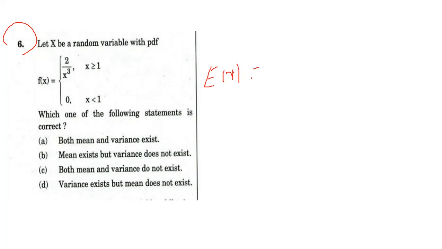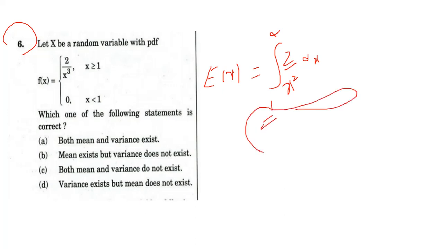If I find the expected value, I get the integral of 2 by x squared dx. So this integral gives us some finite value. Okay, it's fine. Now we find the variance of x.